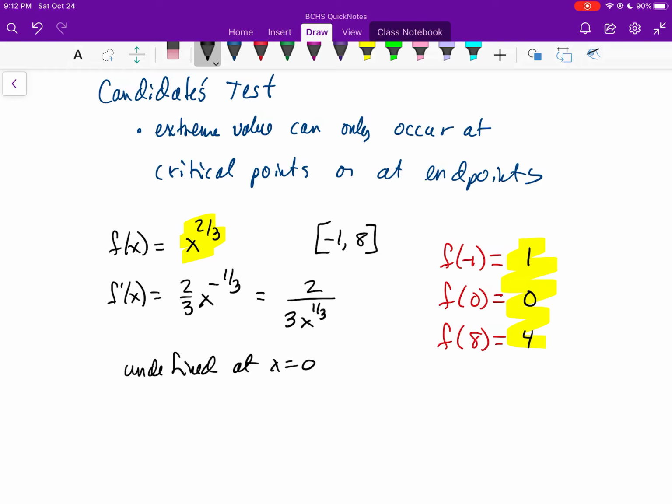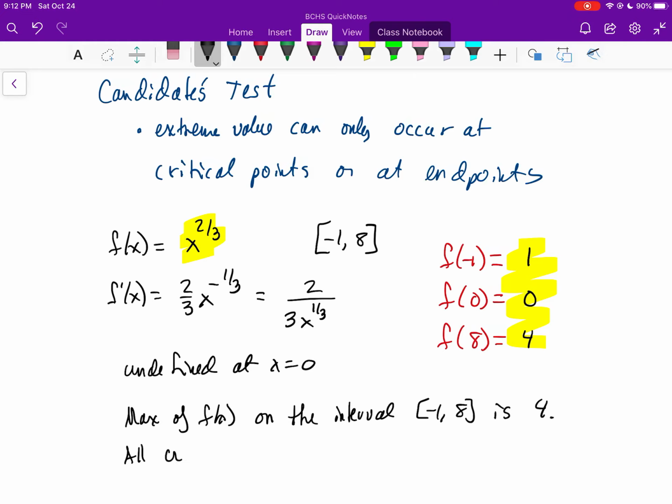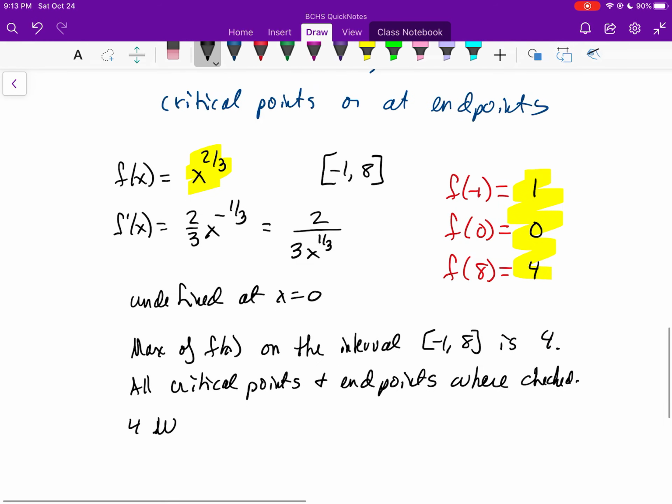And so they would want you to find, in this particular problem, say that maximum value, and you would say the max of f of x on the interval -1 to 8 is 4. And you want to give some type of justification for that, and you could say something like all critical points and endpoints were checked. Four was the biggest value.